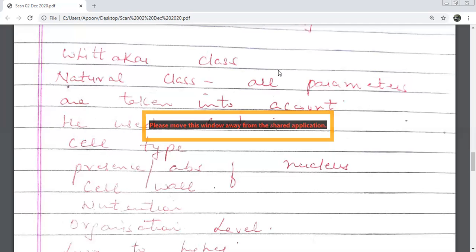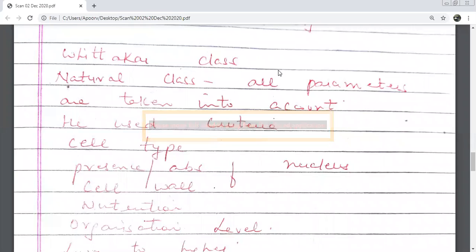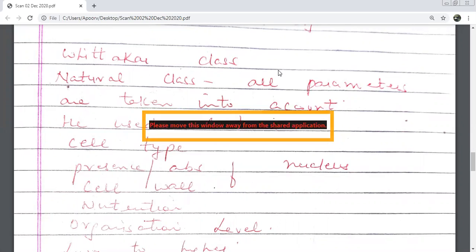Now tell me, would you put Aristotle's classification in natural or artificial? Artificial. Very good. Let's talk about the second person. Who was the second person we talked about just now? Linnaeus. So natural system or artificial system of classification? Artificial.